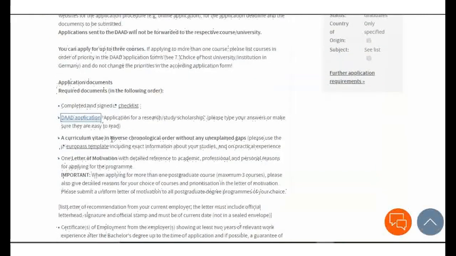Here is a curriculum vitae in reverse chronological order. What they mean by reverse chronological order is, before you have your master's, you should have a bachelor's degree. Before you have a bachelor's degree, you should have a secondary school certificate. Before you have a secondary school certificate, you should have a primary school certificate.